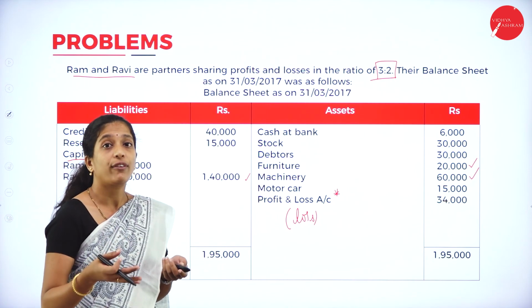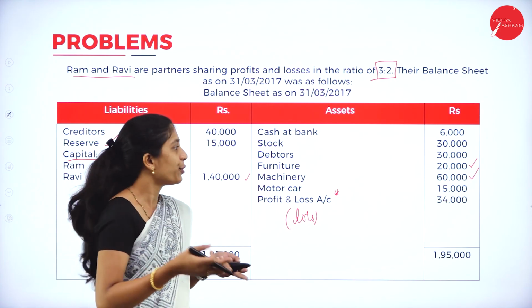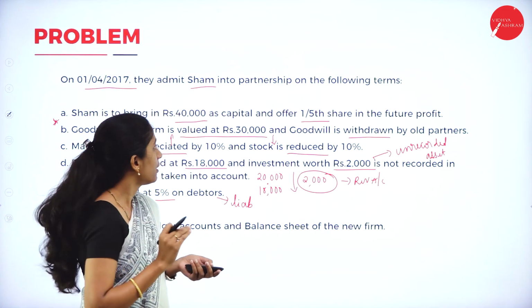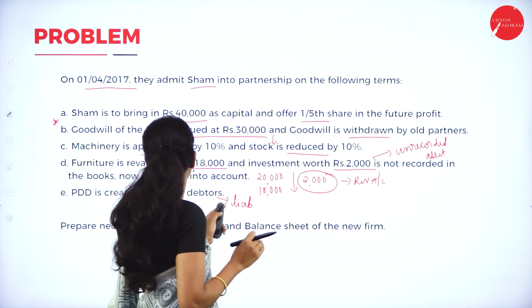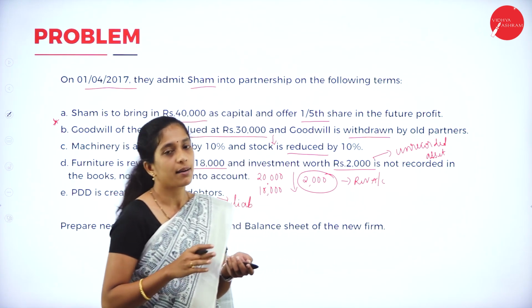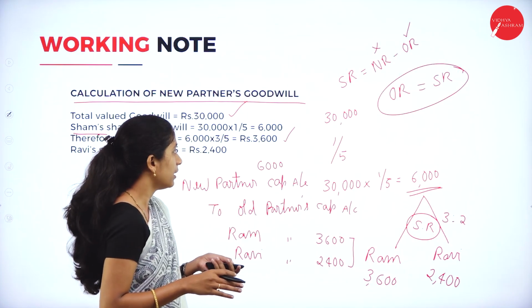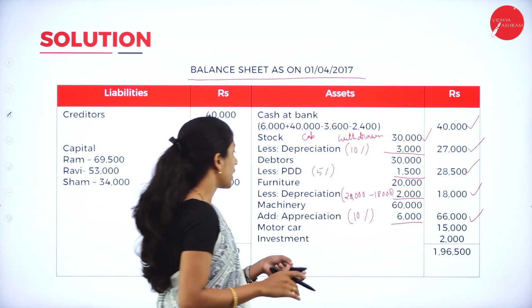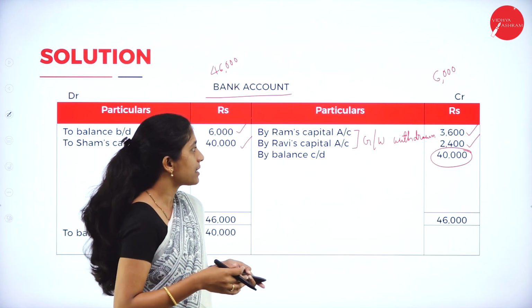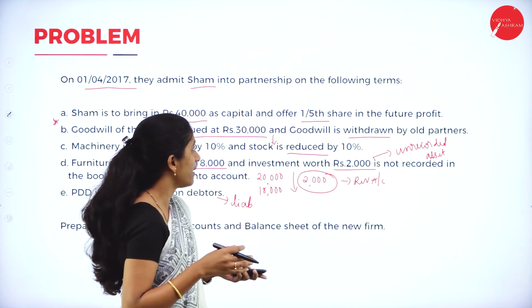We have not found any adjustment relating to motor car, so the value of motor car remains the same. So we shall record the same amount, motor car 15,000. Now we are done with all the assets given in the old balance sheet.